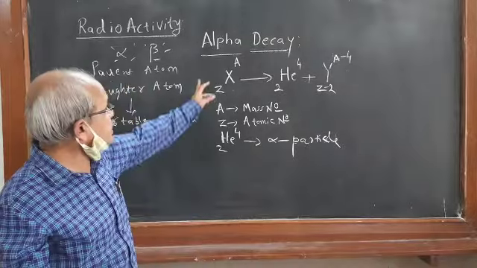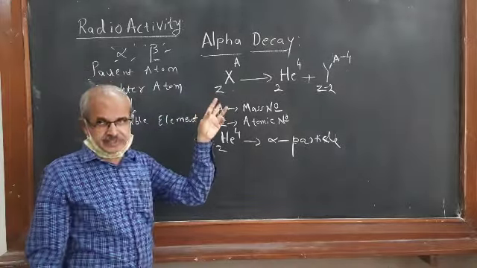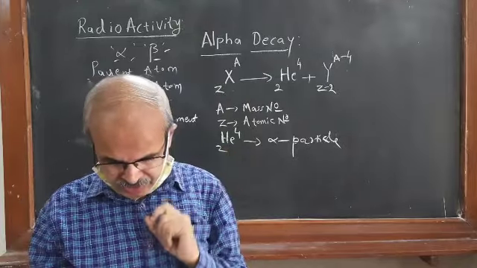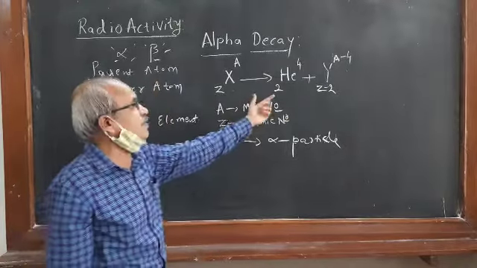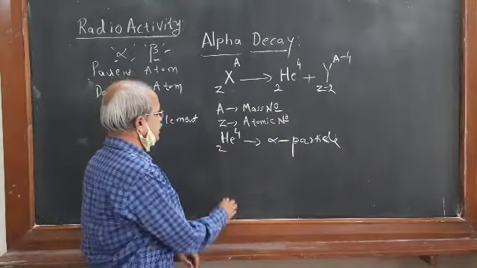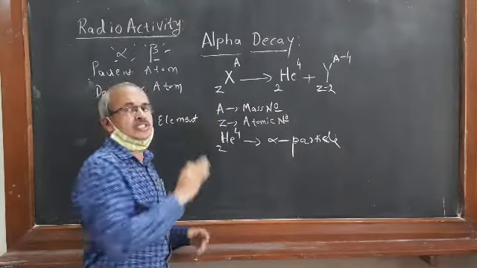So energetically, this process is possible like this.